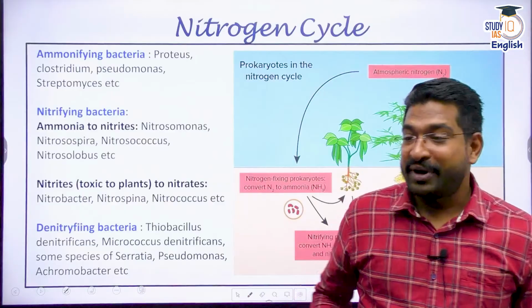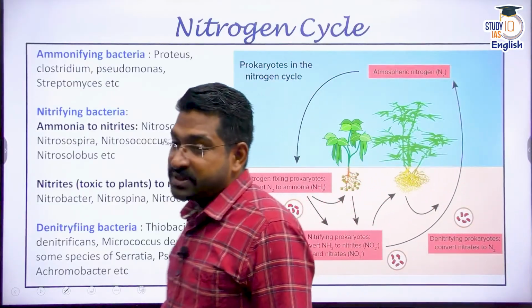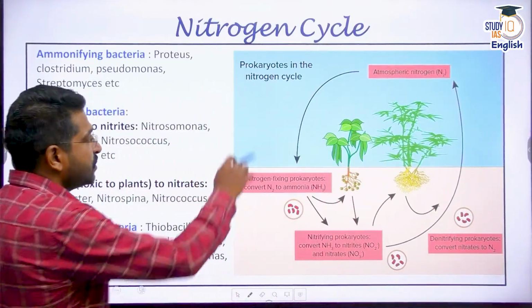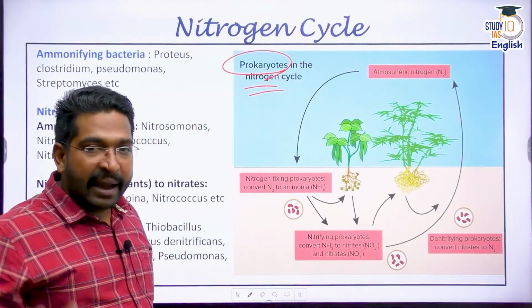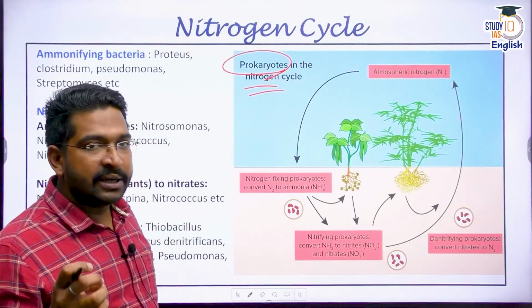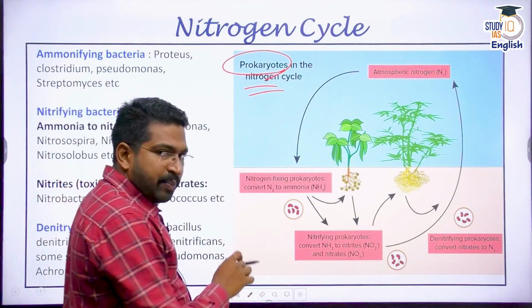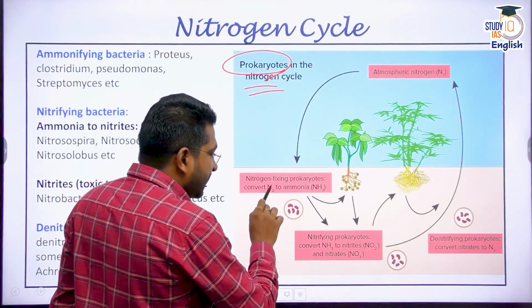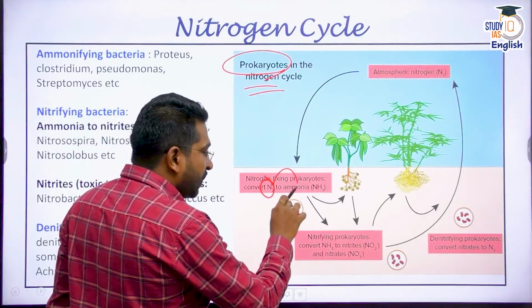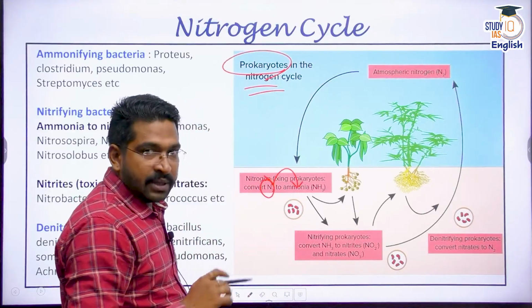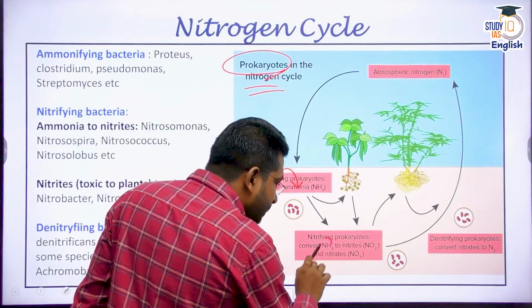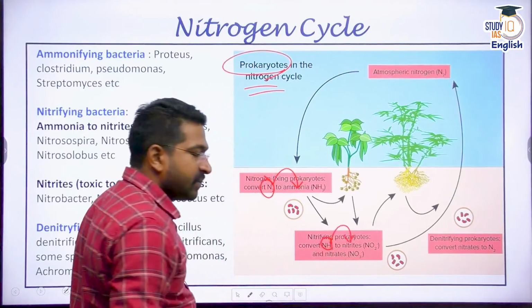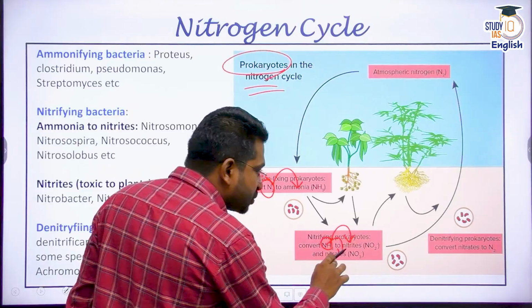So when we talk about the nitrogen cycle and microorganisms, this is the process. Mostly prokaryotes, I'm writing prokaryotes here because in the nitrogen cycle it's predominantly bacteria which work here. Some bacteria convert atmospheric nitrogen into ammonia. Some bacteria convert this ammonia into nitrites and nitrates also.